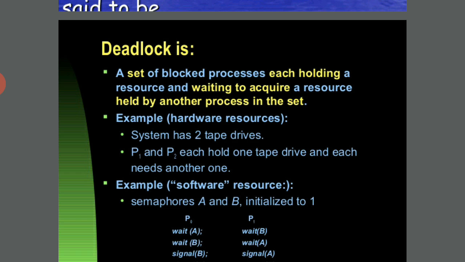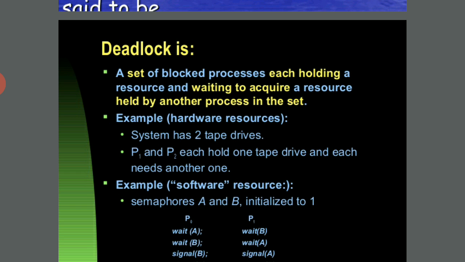Deadlock is a set of blocked processes, each holding a resource and waiting to acquire a resource held by another process in the set. Take another example, hardware resources. The system has two tape drives, P1 and P2. Each process holds one tape drive and needs the other one. Next, an example with software resources: semaphores A and B initialized to 1.